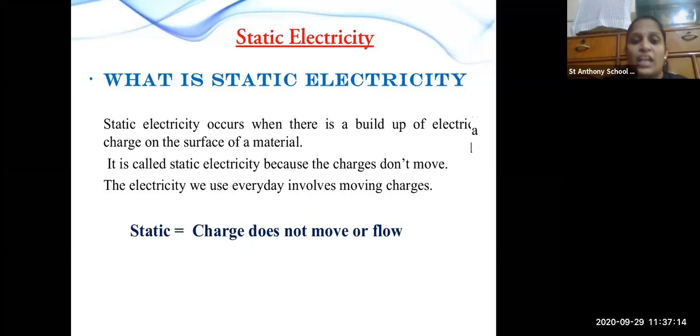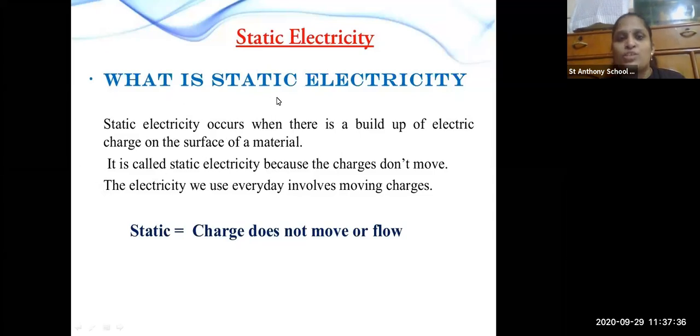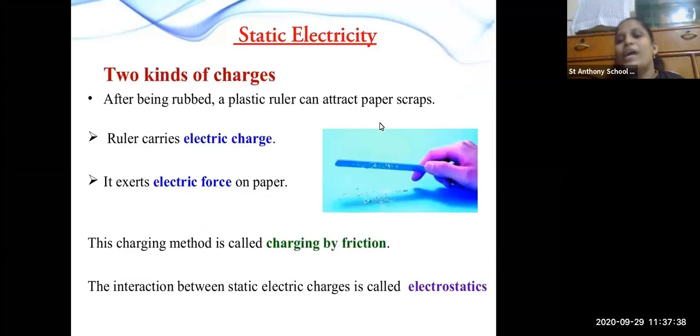Static electricity means the charge does not move or flow. In static electricity the electrons do not move from one place to another. That means there are no electrons flowing from one place to another. There are two kinds of static electricity.